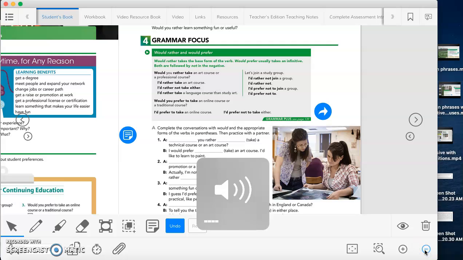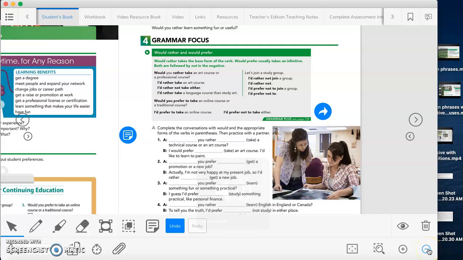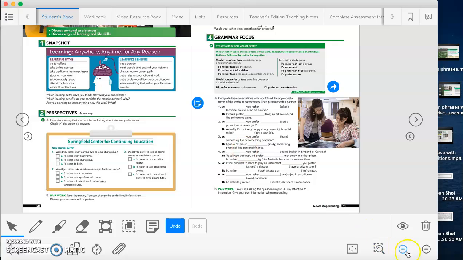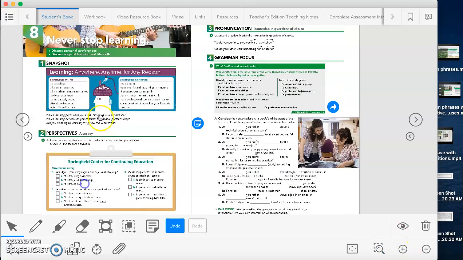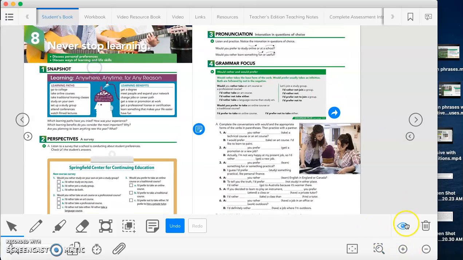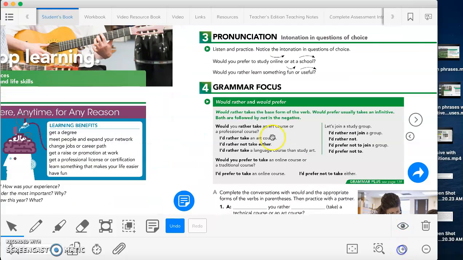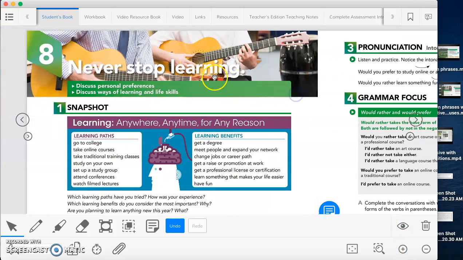Hello guys. So today we are going to be working with Unit 8. This is the last unit before your midterms, and today we're going to work with the first part. It's called Never Stop Learning, and in this level we are going to discuss personal preferences and discuss ways of learning and life skills.